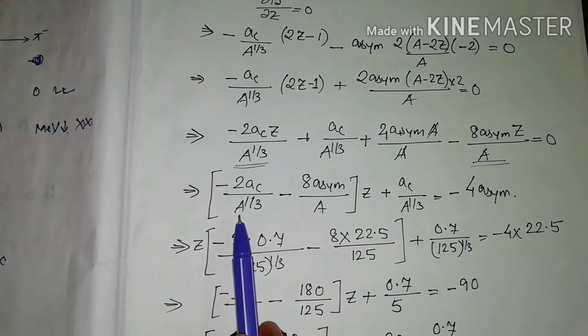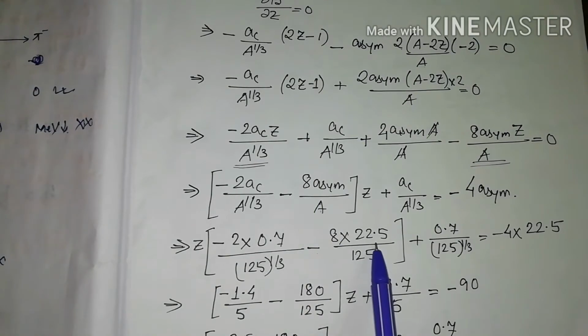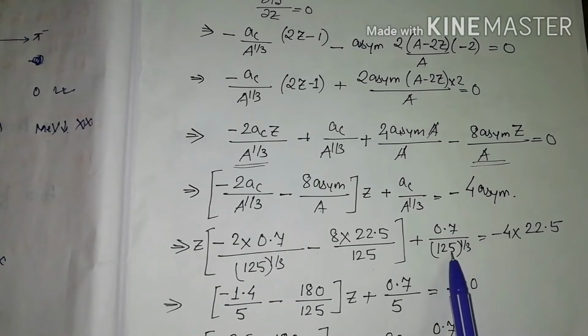The rest of the terms are as they are, and A is equal to 125. So 125 to the power 1 by 3, minus 8. The value of A symmetric was 22.5, which I have substituted here, and the value of A is 125. The same thing is here, substituting the value of A and A symmetric and the value of A.